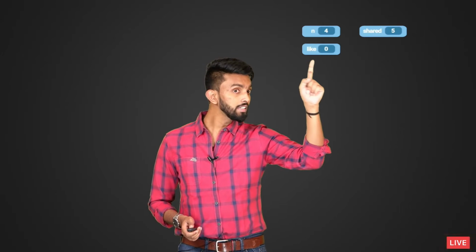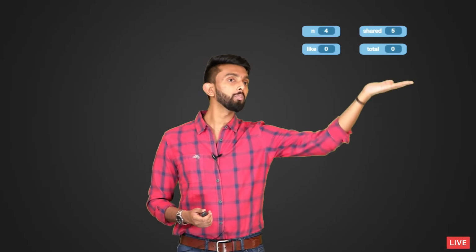This again is day wise. On that day, how many people liked my post? But my program should ultimately give the cumulative likes, which means I need total likes. So I'll have one more variable called total. Initially, its value is going to be 0.